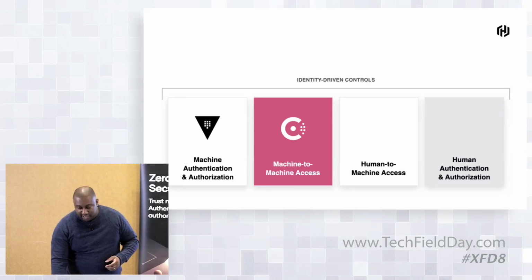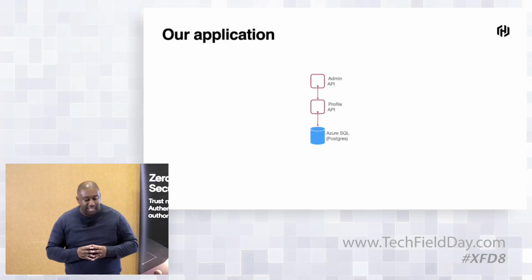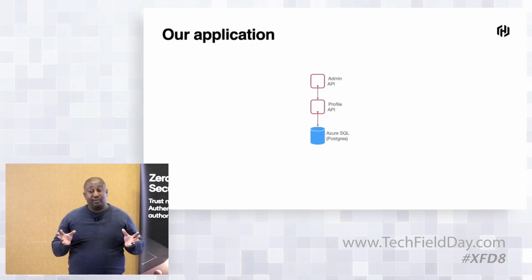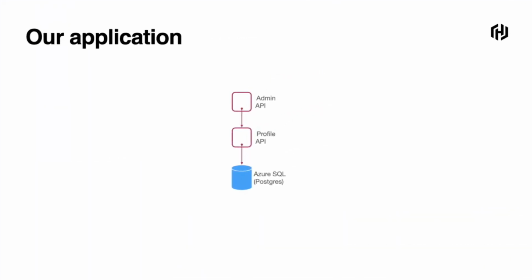But if we look at our application again, just to paint a better picture, we have the profile API, which we talked about in the Vault demo, but we're introducing another API now, which is an admin API. And the admin API is going to need to talk to the profile API, and the profile API is going to need to talk to the database.